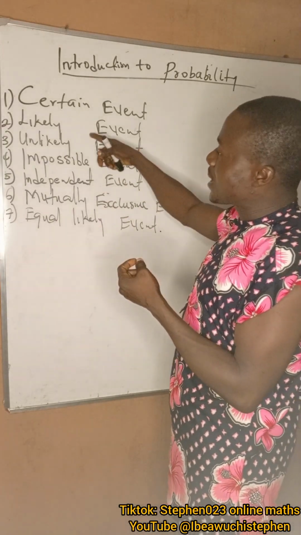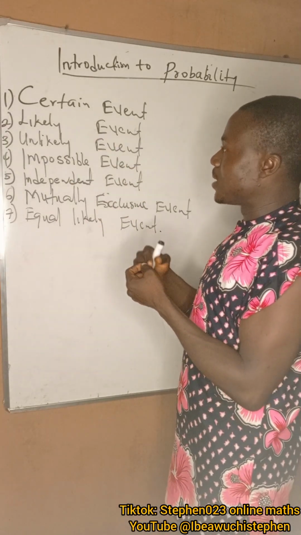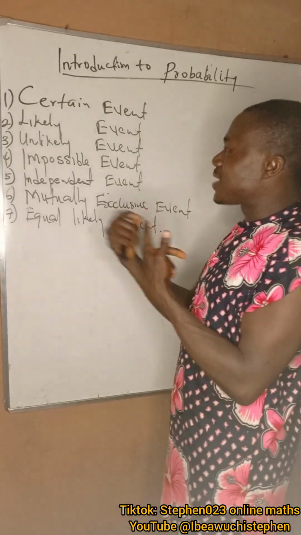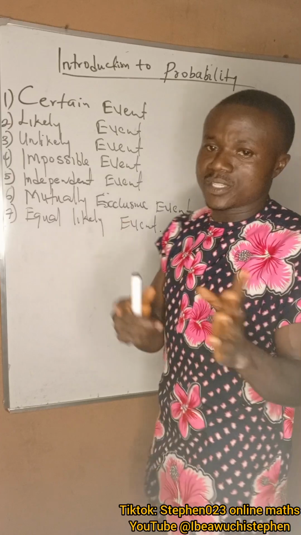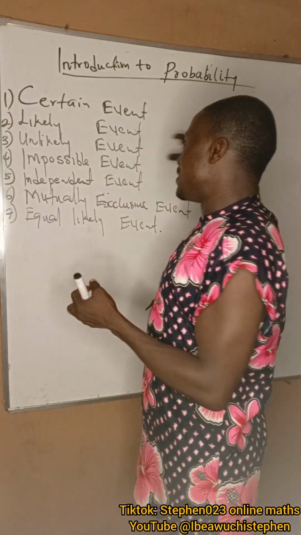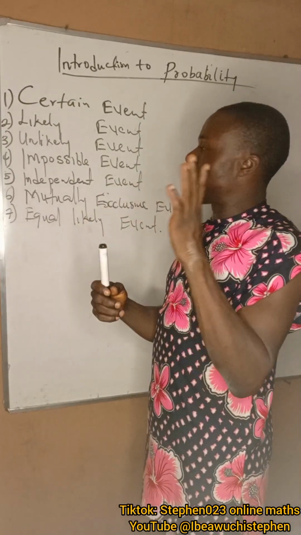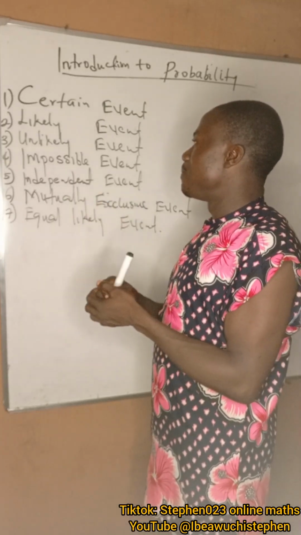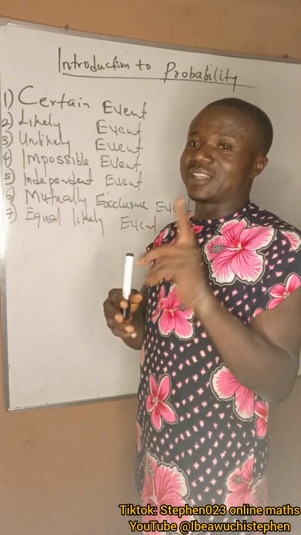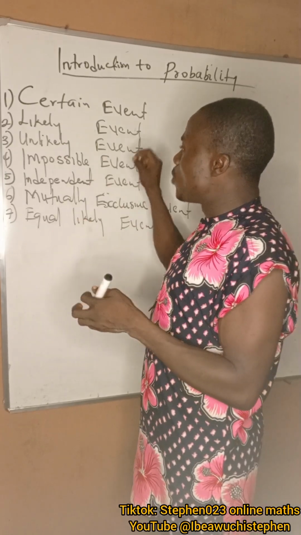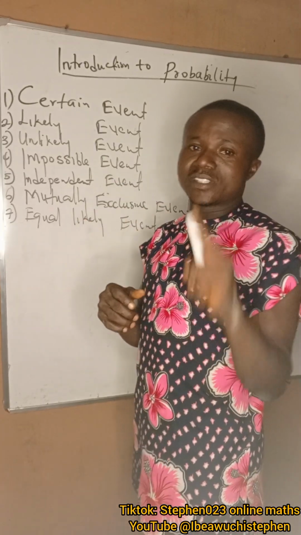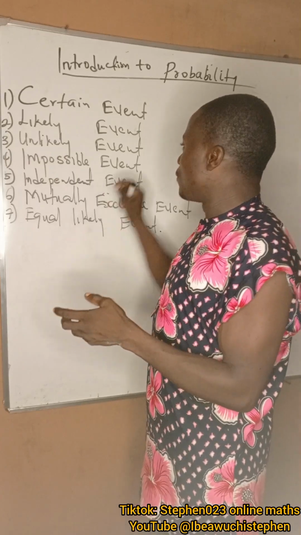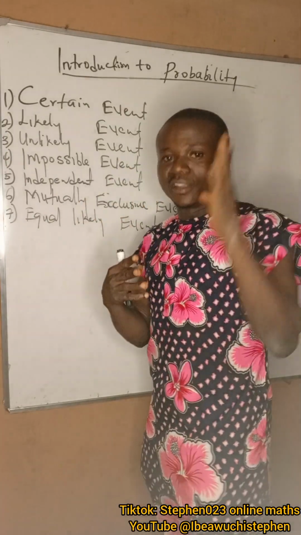Then the opposite of likely is unlikely, which means an event that has little chance of occurring. Example, if a bag contains two identical balls of different colors, let's say blue and yellow, maybe there are 12 blues and 3 yellow. The probability of picking a yellow ball will be slim, simply because there are a small number of yellow balls. So such events are said to be unlikely events.